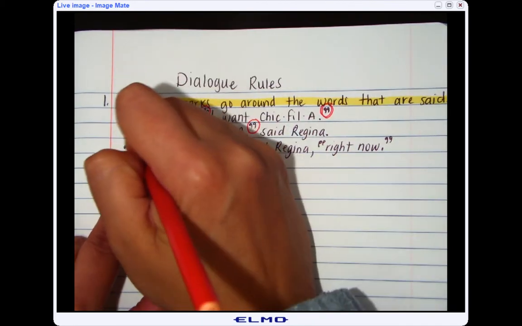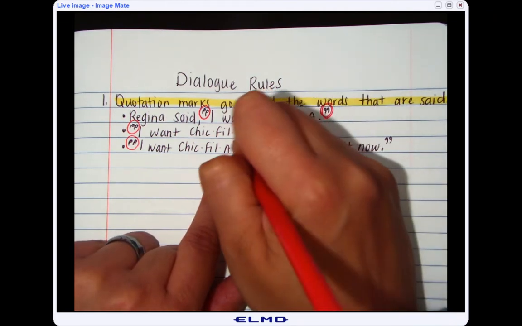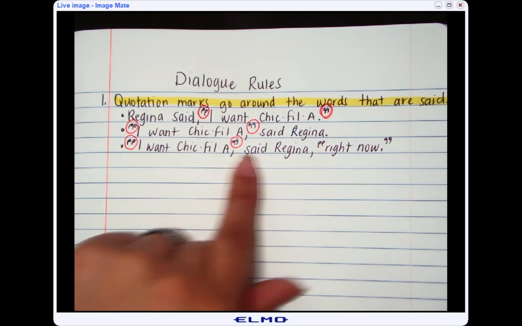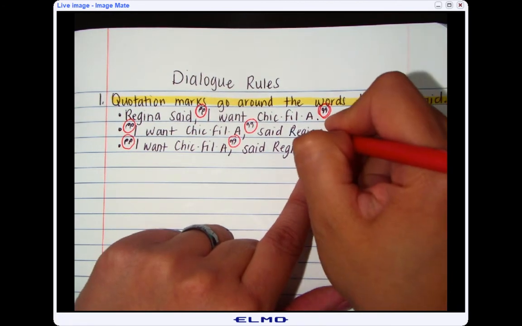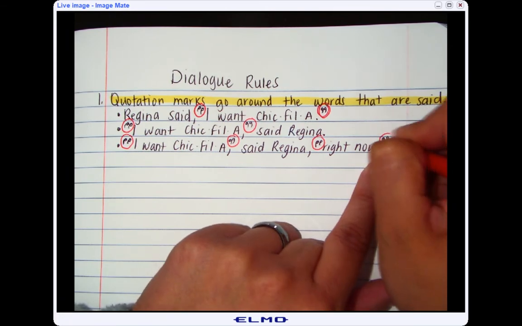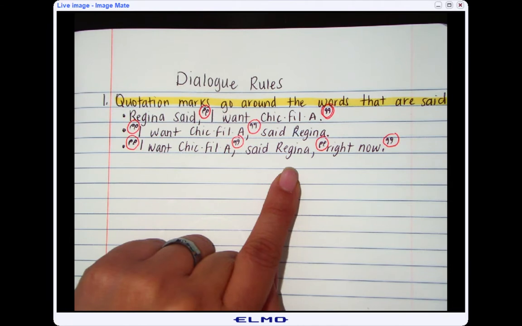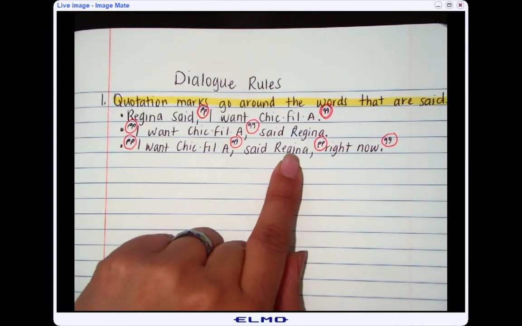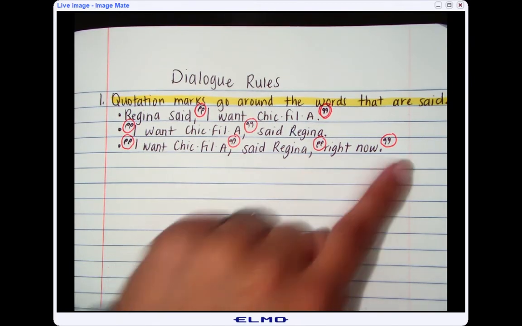So I have quotation marks before I, quotation marks after A, then I have my dialogue tag, and then I have quotation marks before right and quotation marks after now. So my quote is interrupted. I put my speech tag in the middle, but my quotation marks are continued on both sides of my example.